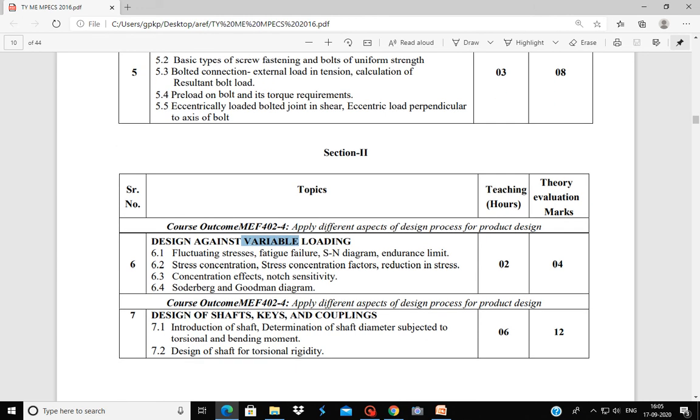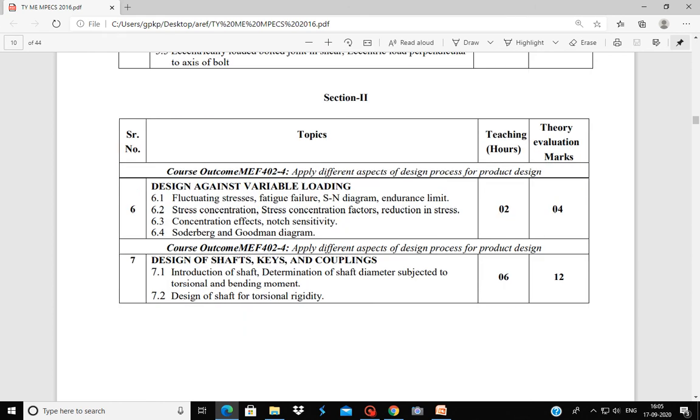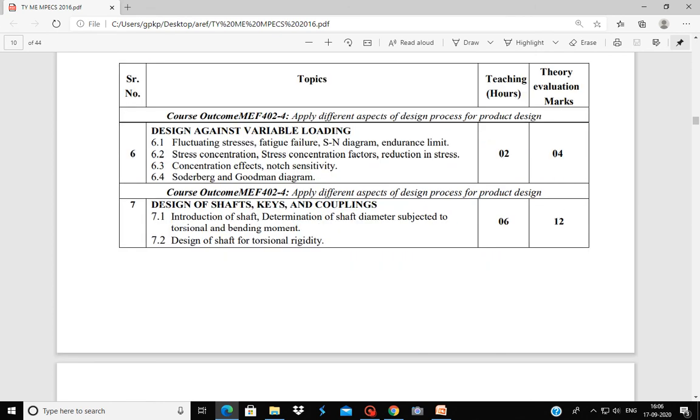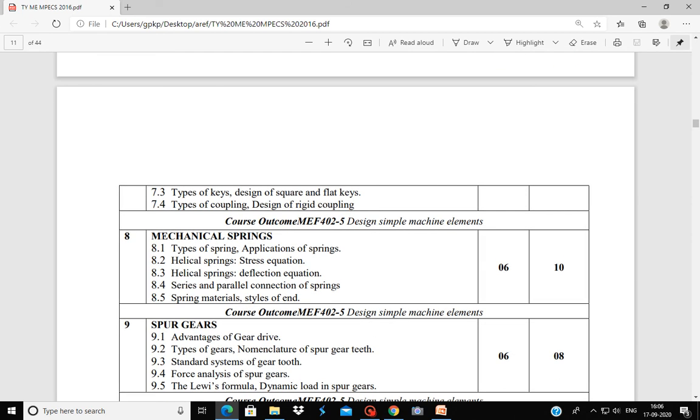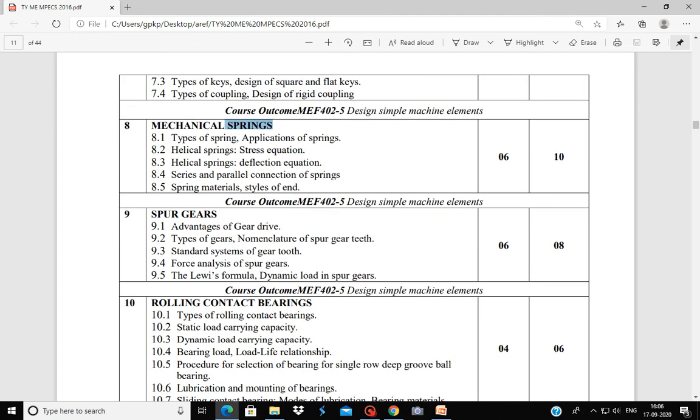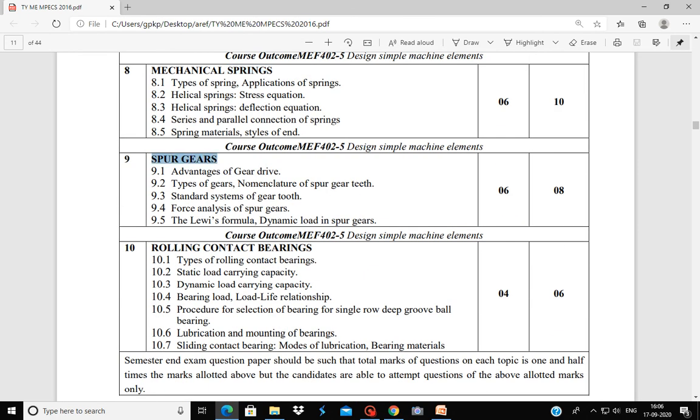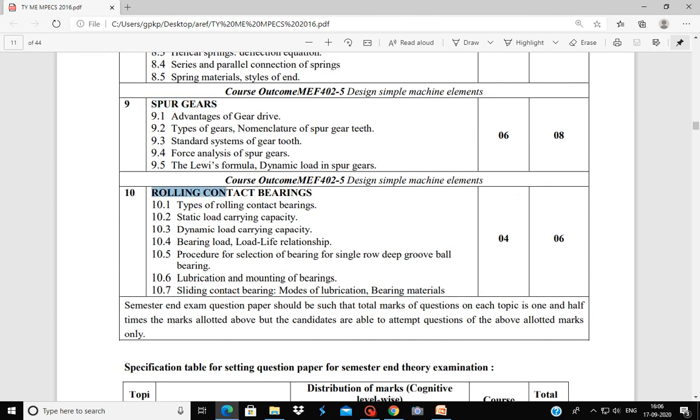In sixth chapter we are going to design for variable loading, a load in which magnitude or direction of that load changes with respect to time. In seventh chapter we are going to design shaft, keys and couplings. Eighth chapter is spring design. Next is spur gear design, and final chapter is rolling contact bearings design.